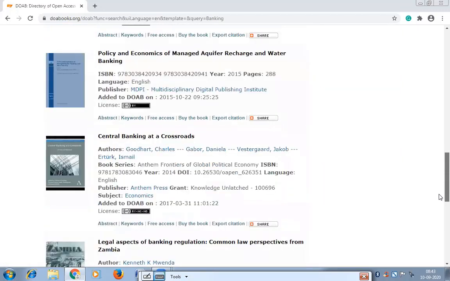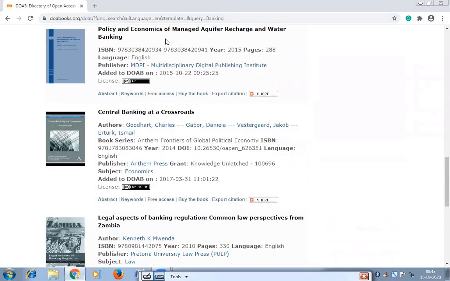Okay, so these are the bibliographic details of this particular book. This is the year of publication, this is the total pages, the language of the book is English, this is the publisher, and the date on which it was added to the directory is also given here with the timing. Then you have an abstract. See, this is the license. This license is very important.